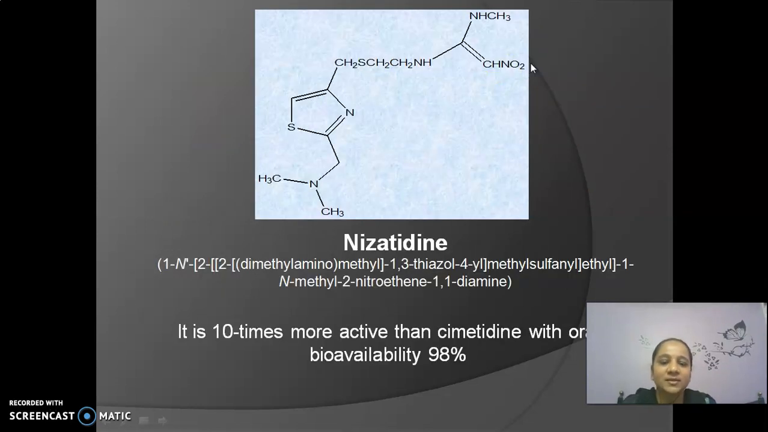The next category is nizatidine. What are we doing here? Again it consists of a nitromethylene group, but here it has a thiazole ring system, and it is 10 times more active than cimetidine, with improved oral bioavailability of about 98%.